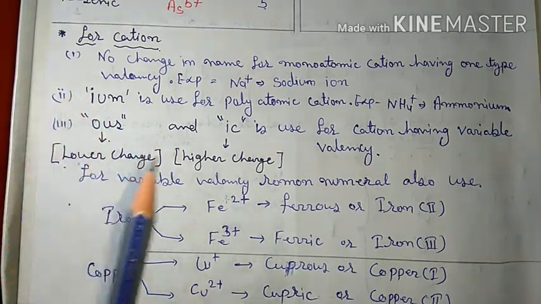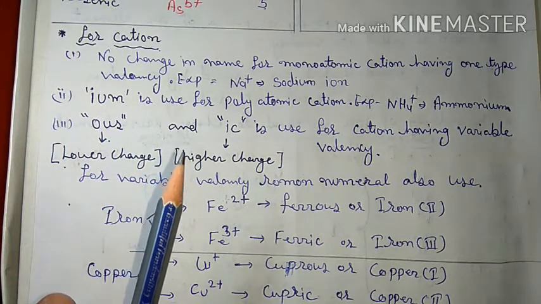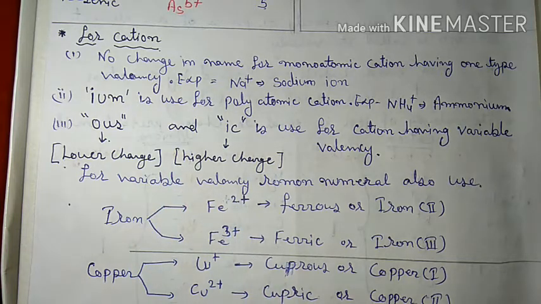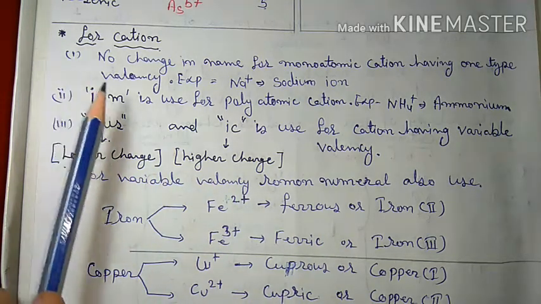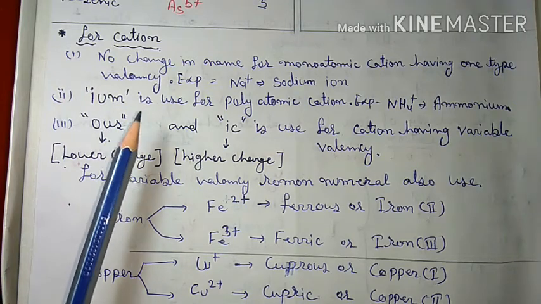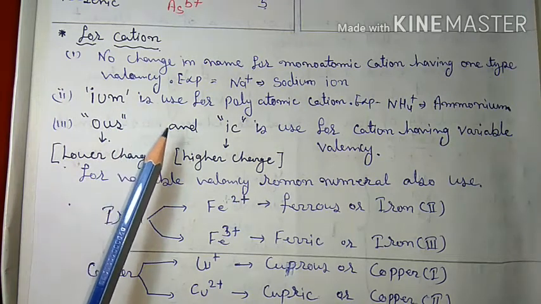One thing, let me clear you: there are no definite rules of naming of cations and anions. Got it? Here are some rules which are mostly used. So I am considering here some general rules.